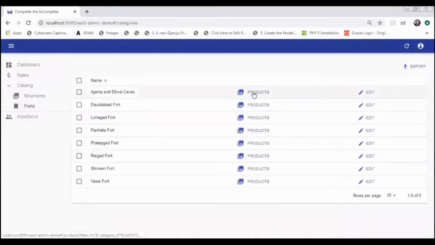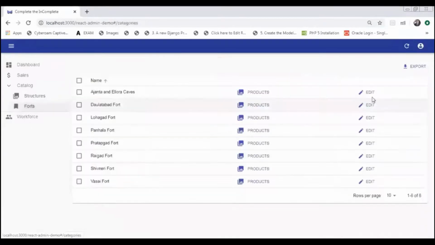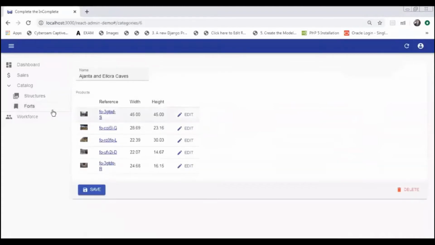If I just want to see Ajanta Ellora Caves products, I just click on products. It will automatically get segregated. These are all the structures of Ajanta and Ellora Caves. Also, there is one more feature here. If you click on edit, you can directly edit all the stuff from here.